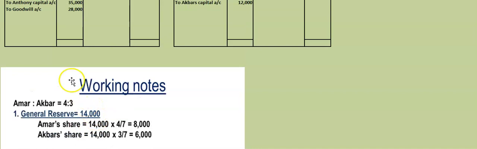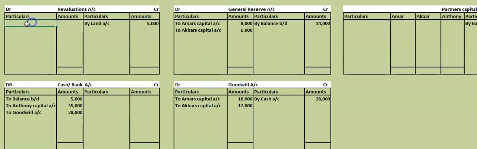Asset decrease debited, asset increase credited. Only one asset is increasing. What is that? Land. Land account. How much is land increasing? Land increasing by 5,000. That is what we have kept it ready. Machine is decreasing by how much? 2,000. So we will write here to machine account. How much is machine decreased? 2,000. Then next asset decreasing is what? Stock.